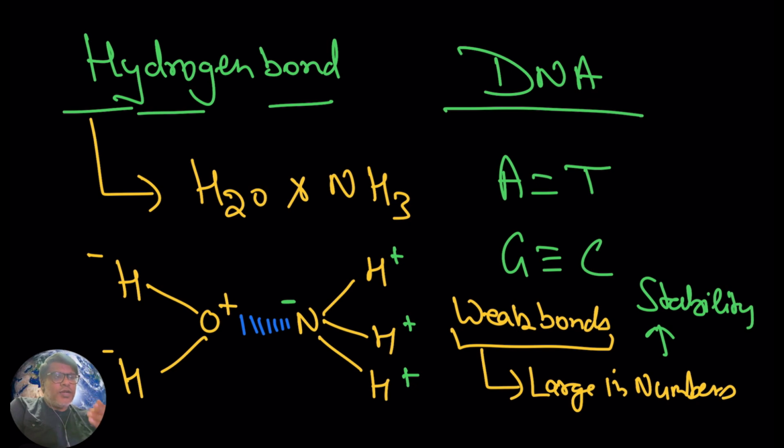They also provide stability to the biomolecule, just like unity. So a large number of weak hydrogen bonds can give stability to DNA and to proteins when they are present in large numbers. Don't underestimate something if it is weak. Weak bonds can become stronger when they are present in large numbers.